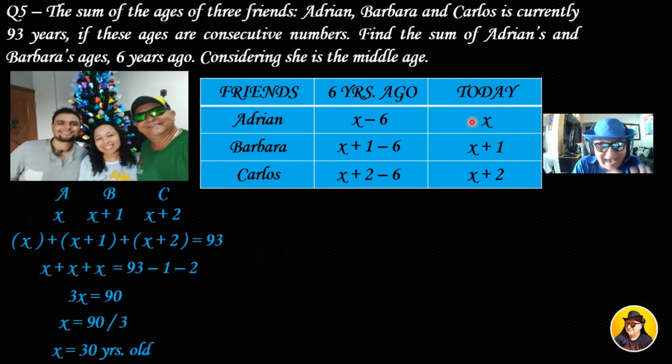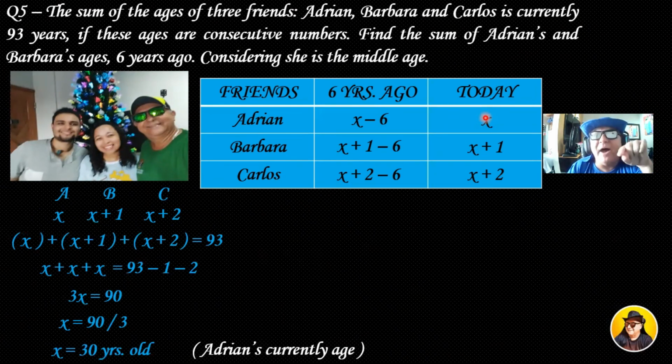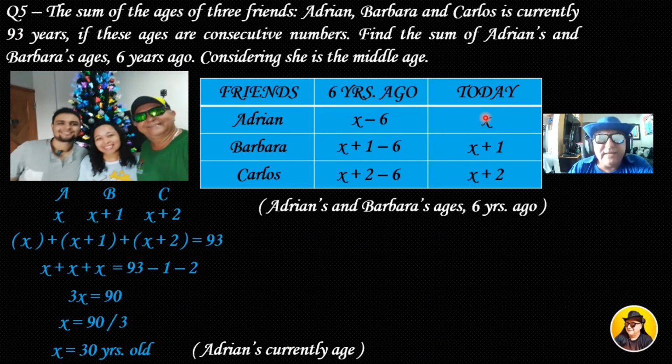But what is x? Let's see on the table. Okay, so x is Adrian's age today. So that is Adrian's current age. But the problem asks for the sum of Adrian's and Barbara's ages 6 years ago. So let's see.